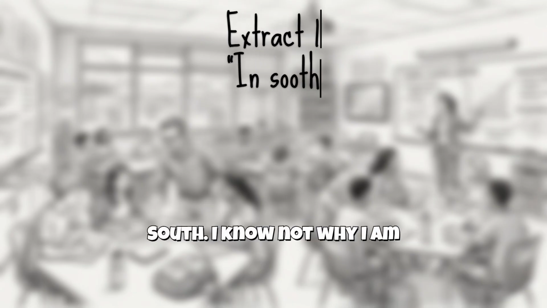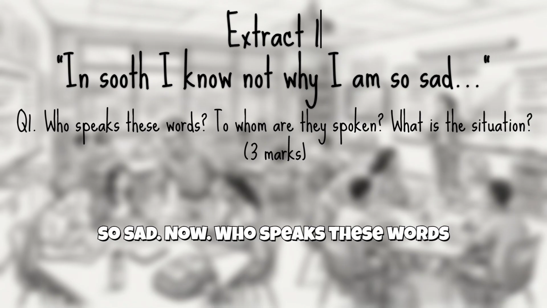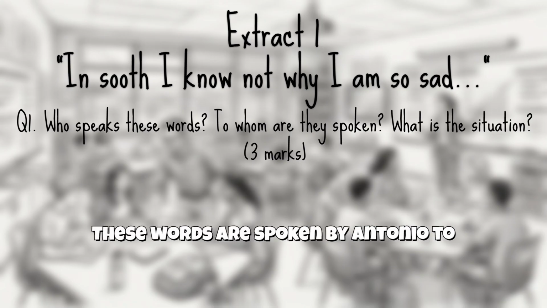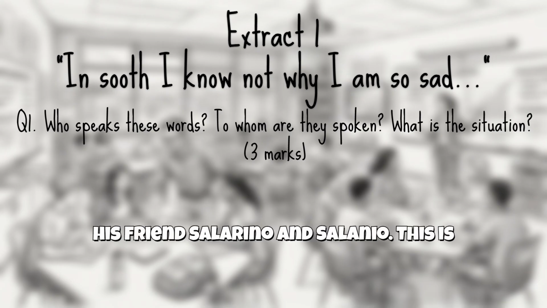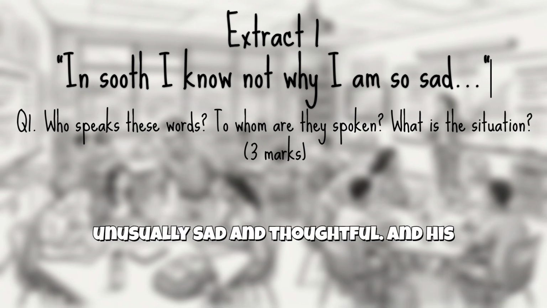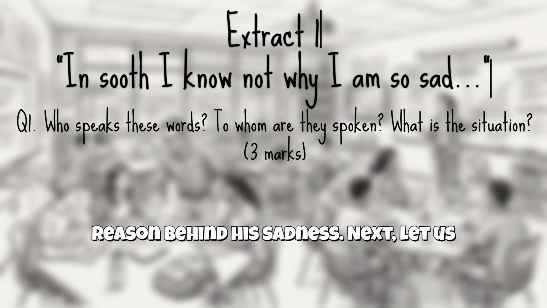Let us begin with Extract 1. "In sooth I know not why I am so sad." Now, who speaks these words? To whom, and what is the situation? These words are spoken by Antonio to his friends Salarino and Solanio. This is the opening of the play. Antonio appears unusually sad and thoughtful, and his friends are trying to understand the reason behind his sadness.